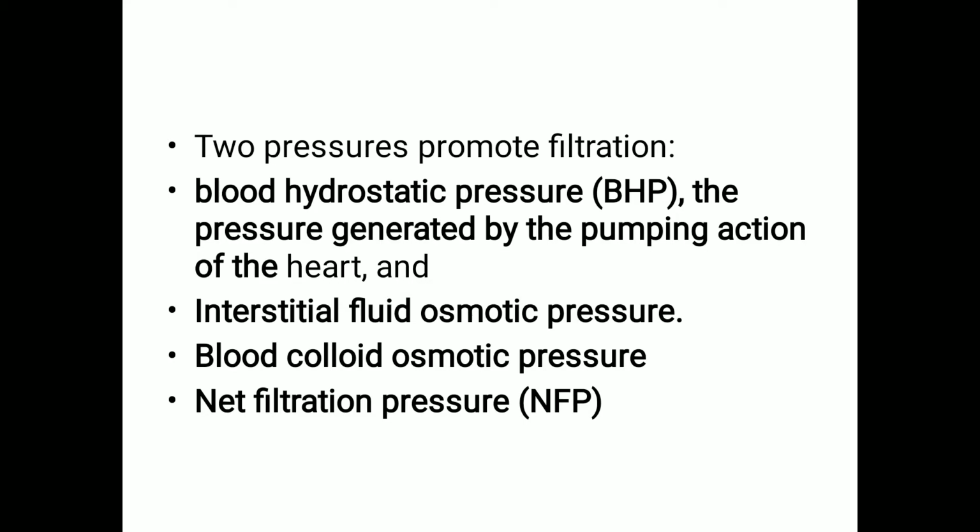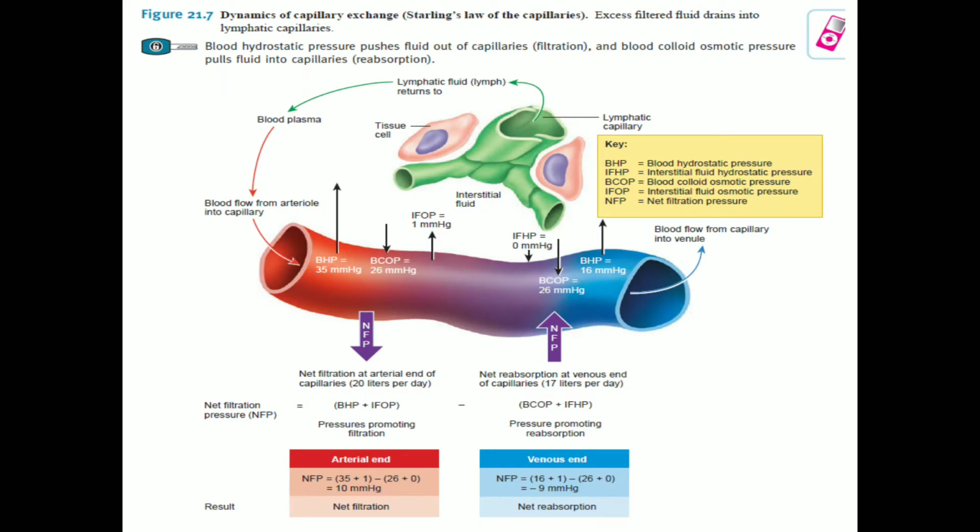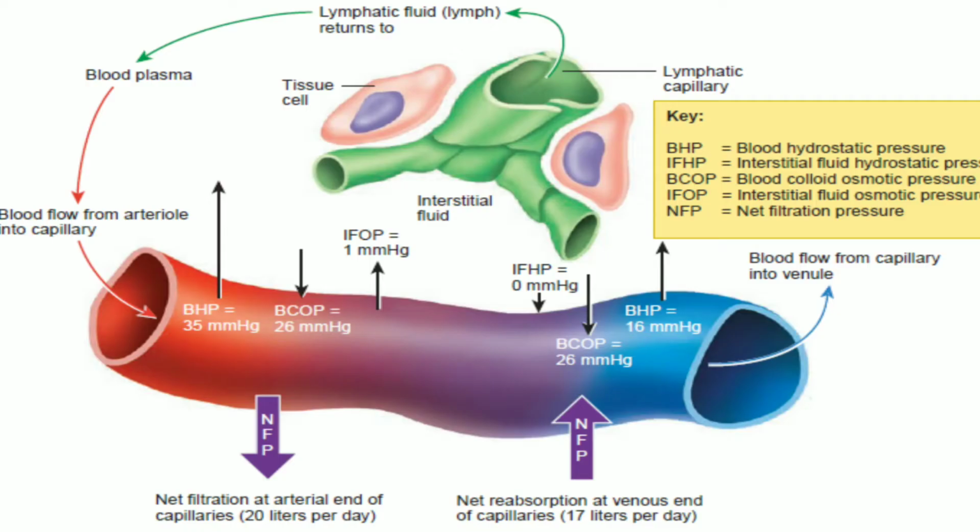According to Starling's law of capillaries, the volume of fluid and solute reabsorbed is almost equal to the volume filtered. So there is a net balance between the hydrostatic pressure and the osmotic pressure. We have seen the different kinds of pressure that affect the filtration process: the blood hydrostatic pressure, the interstitial fluid osmotic pressure, the blood colloid osmotic pressure and the net filtration pressure.